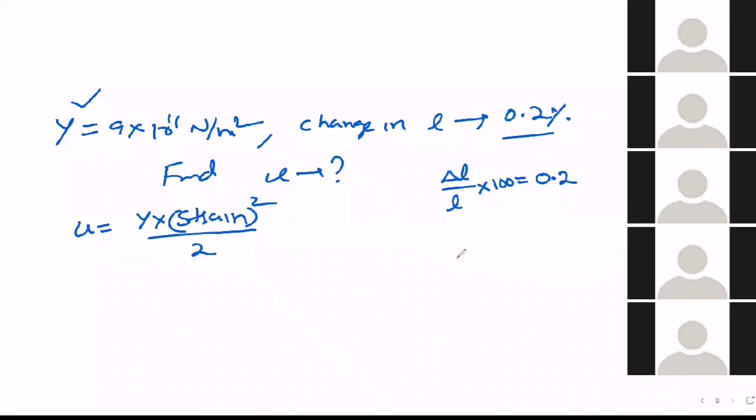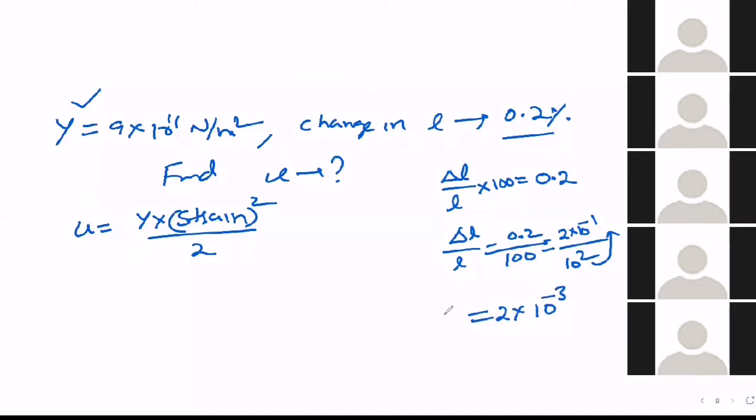Okay, we will see. From this data, how much will delta L by L become? 0.2 by 100. 0.2 I can write as 2 into 10 power minus 1. 100 I can write as 10 power 2. Now 10 power 2, if it goes up, becomes 10 power minus 2. So total 10 power minus 3. That is delta L by L. This is nothing but strain. So I got the strain value.